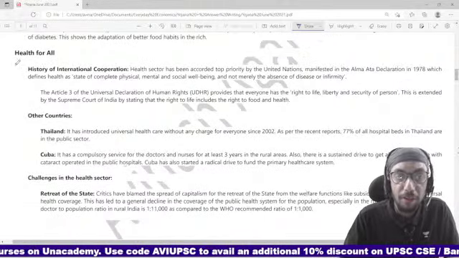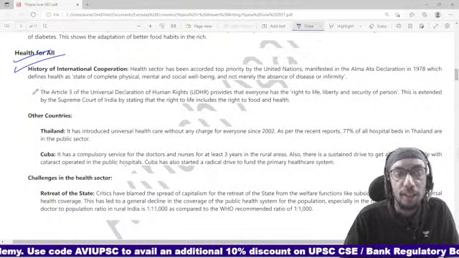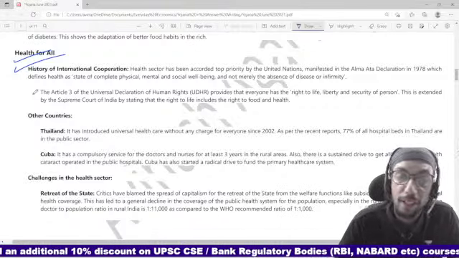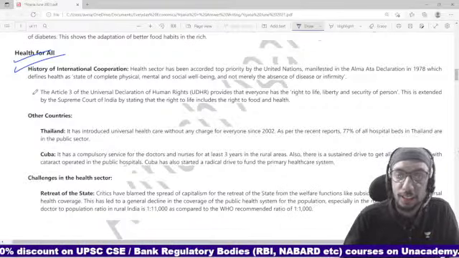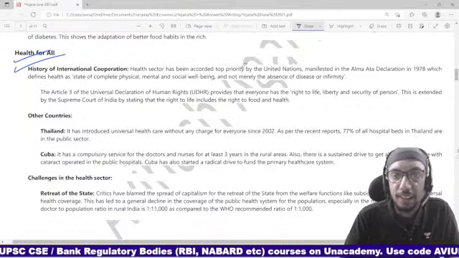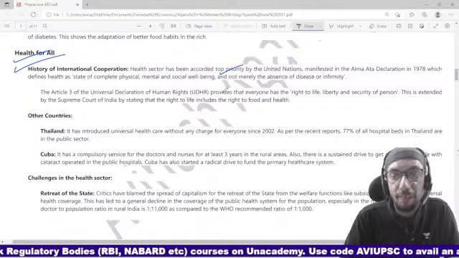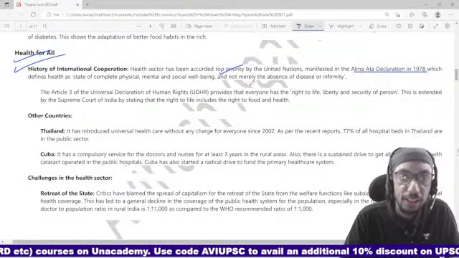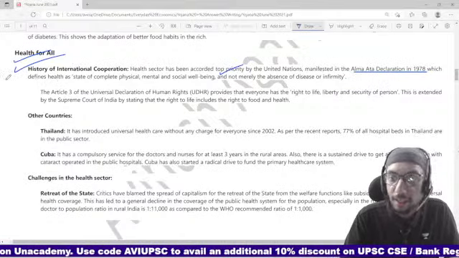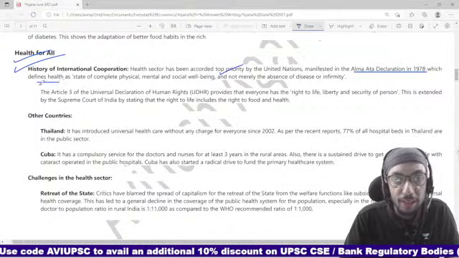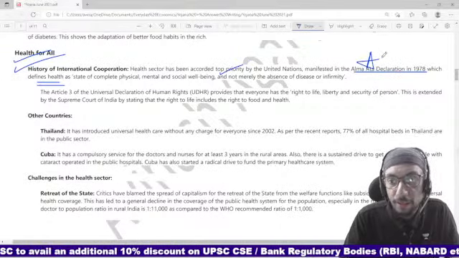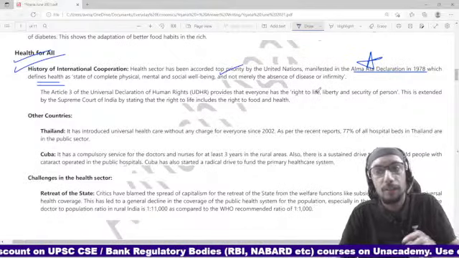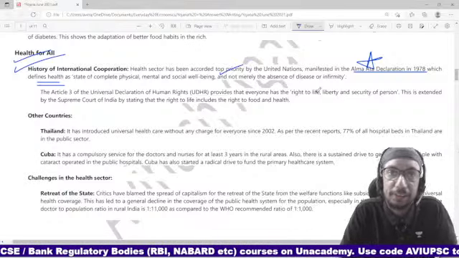Now, if we provide healthcare for all the citizens of the country, that will be a very desirable step in the right direction, right? Of course, the health sector has always received top priority in our discussions. There is the Alma Ata Declaration in 1978, and in this declaration they have defined health. So this is very important. This is a point which you can use in your introduction, right?